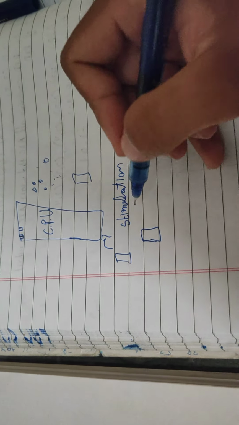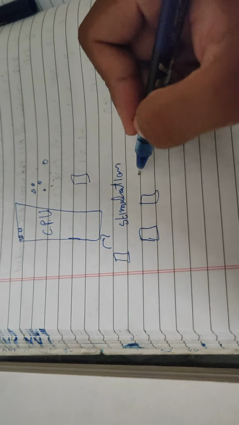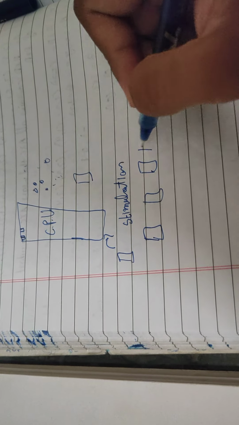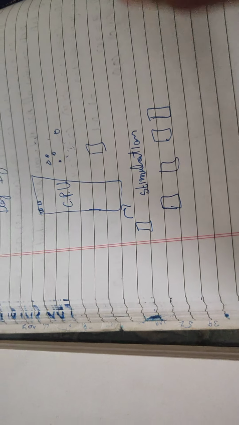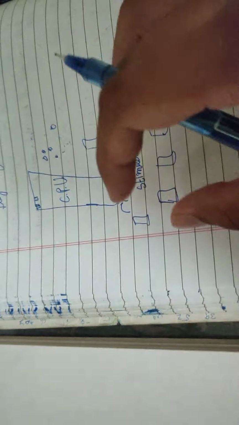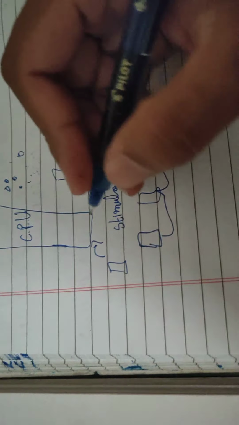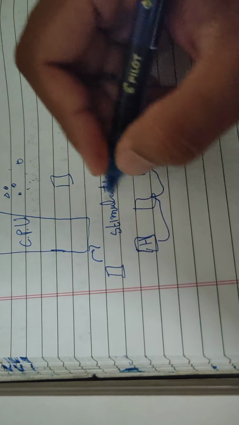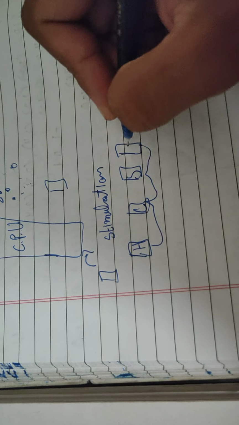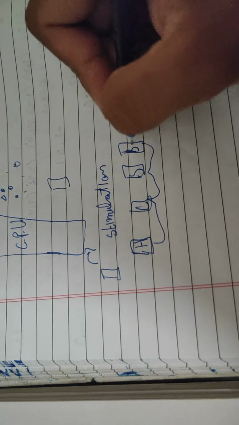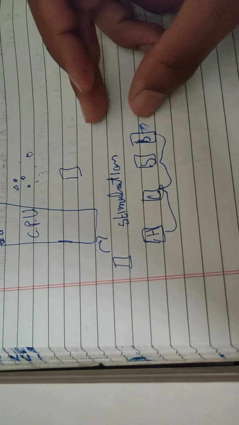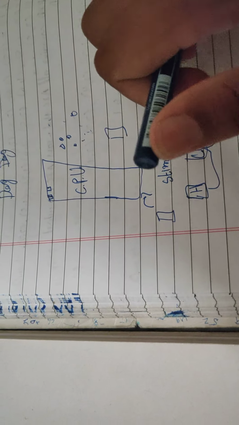See, everything has different stimuli. If I touch you, you will have a different kind of stimuli. If I place something very cold near you, you will have a different kind of stimuli. If I place something very hot near you, you will again have a different kind of stimuli. So stimuli is nothing but a particular reaction to a particular thing. See, these are four kinds of stimuli. There can be infinite kinds of stimuli. So this one kind of stimuli is based on hot objects. This is based on cold objects. This is based on sharp objects. This is based on blunt objects, right? Blunt objects are those which are not sharp, which have a very big surface at the front. Like this can be taken as sharp, but this area at the back, this is blunt.